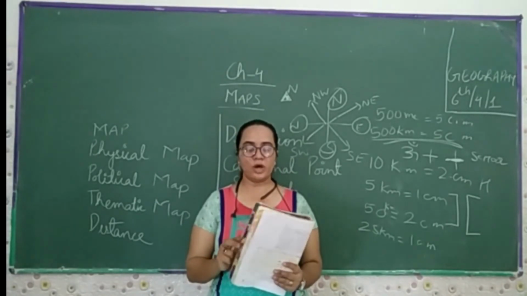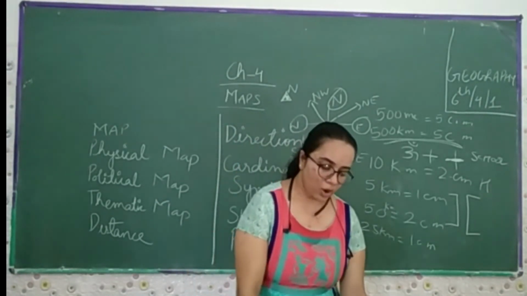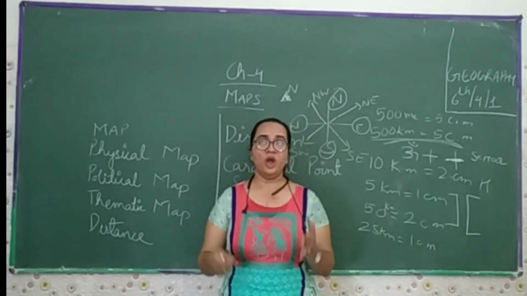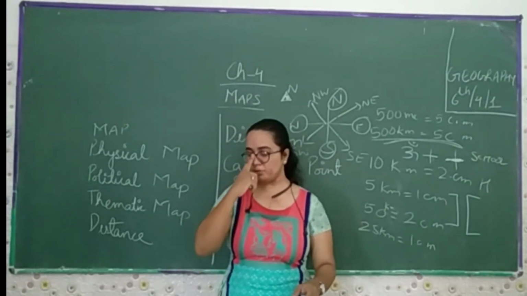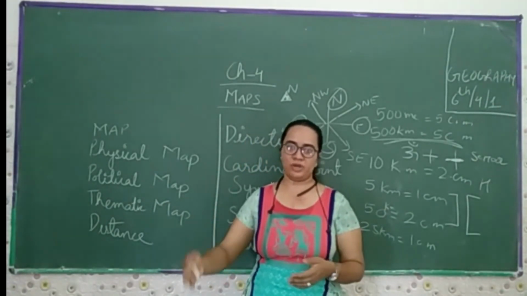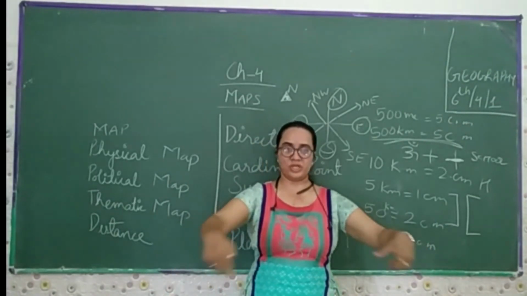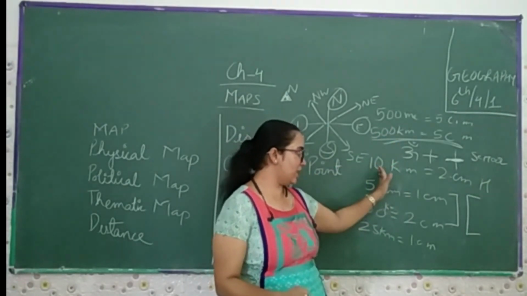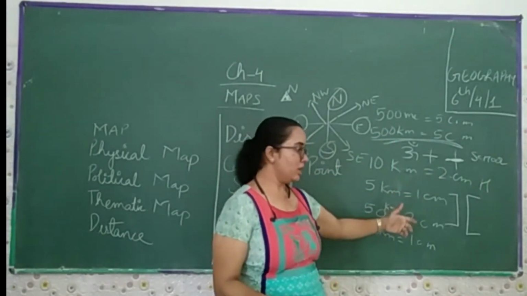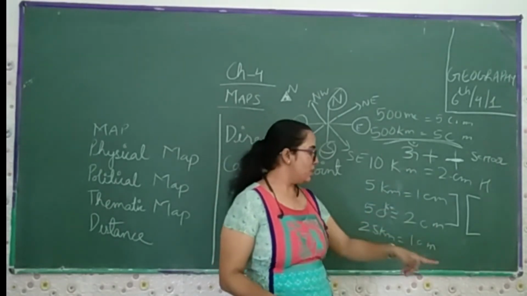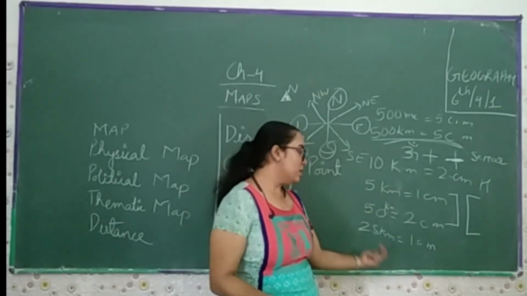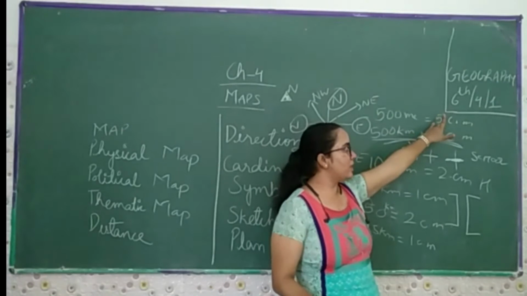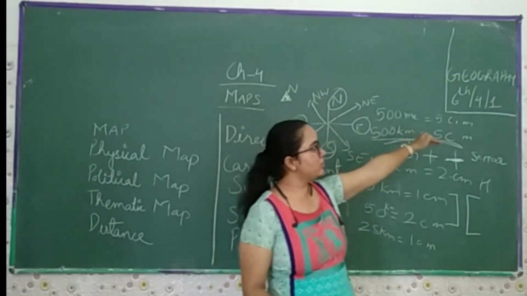So, what we have discussed in this chapter is that on a particular page you can't show each and every thing of a place, because it is not possible to show my house, my friend's house, the street, and the trees on a map. But with a certain scale, for example 10 kilometers shown as 2 kilometers, or 25 kilometers shown as 1 centimeter, or 500 kilometers shown as 5 centimeters.